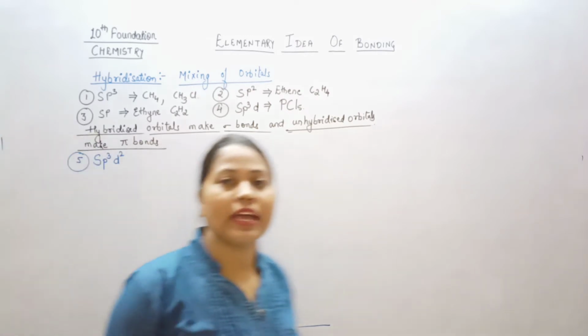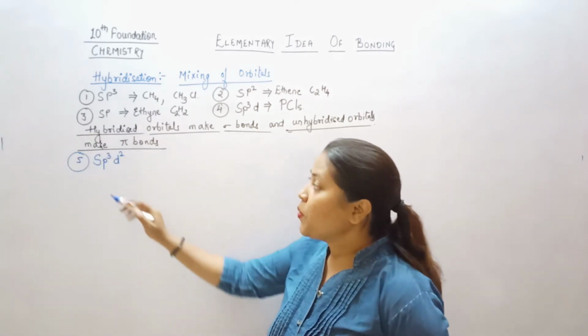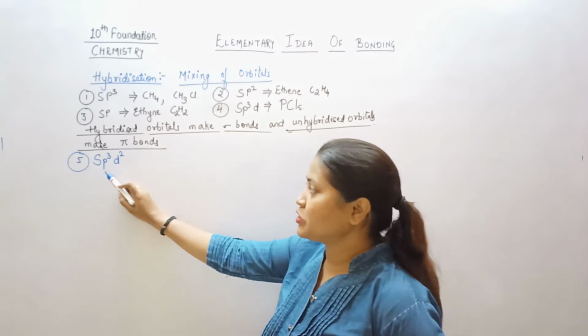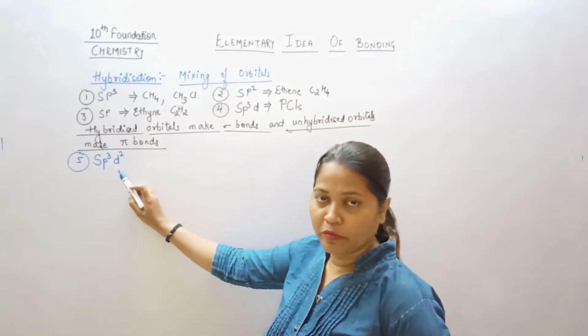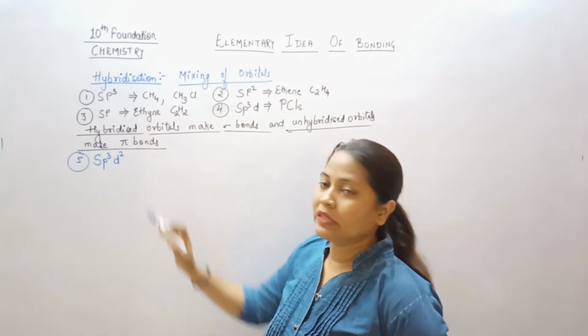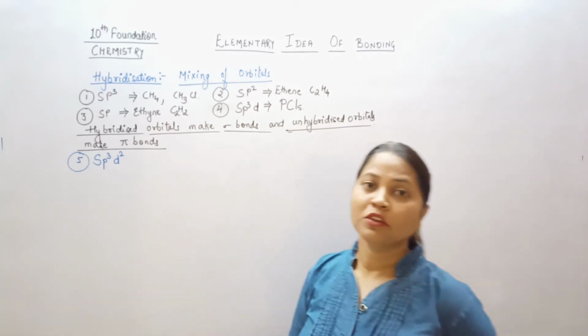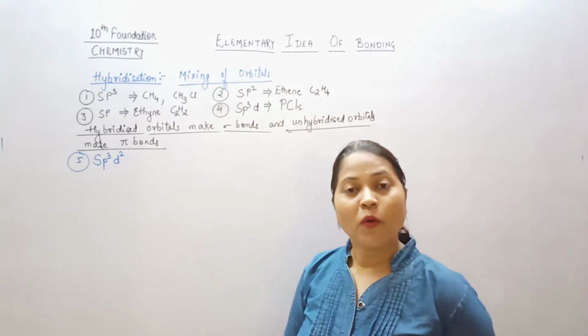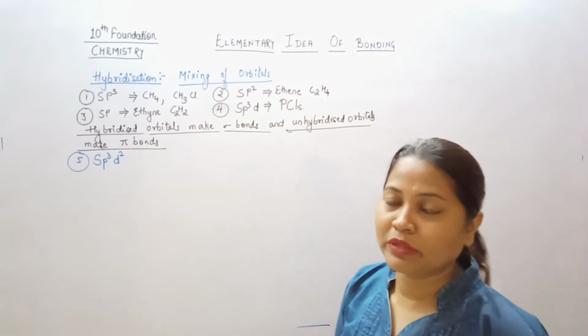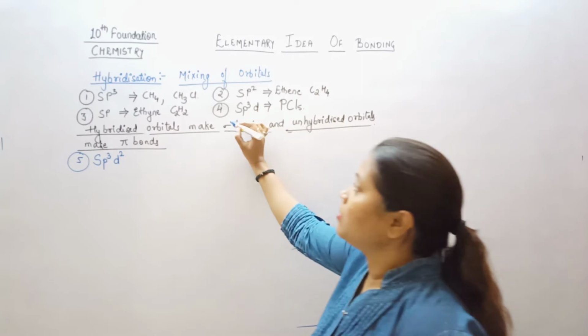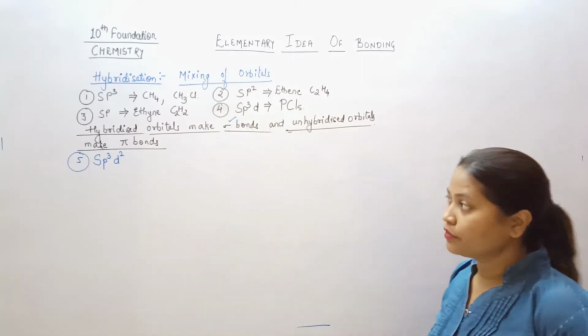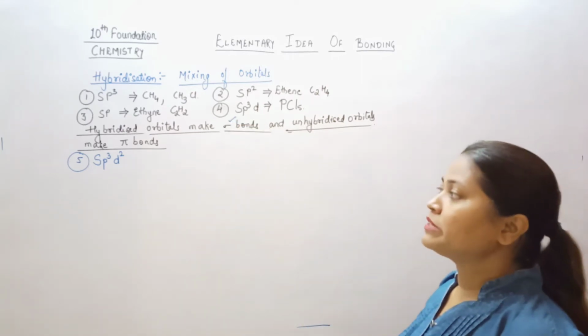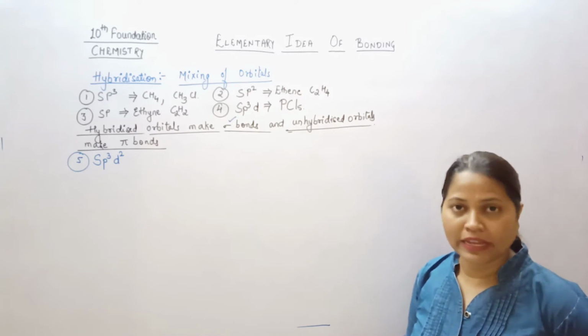In this it is very clearly seen that there are 6 orbitals: 1 of s, 3 of p and 2 d orbitals. All these orbitals get mixed or hybridized, forming sp3d2 hybridized orbitals. And all these 6 orbitals are going to make sigma bonds with fluorine. So here the hybridization is taking place in the sulfur atom.